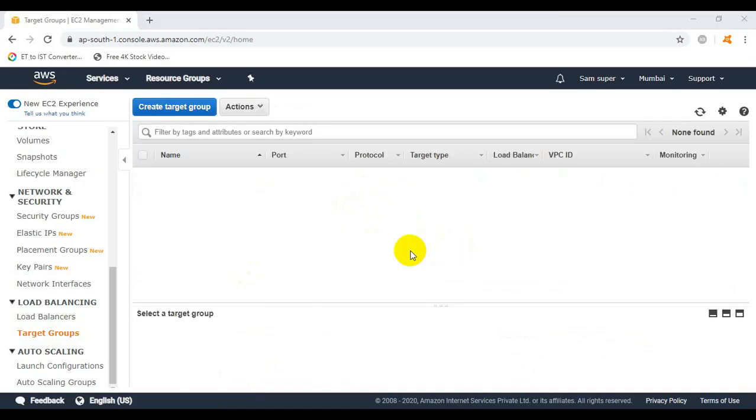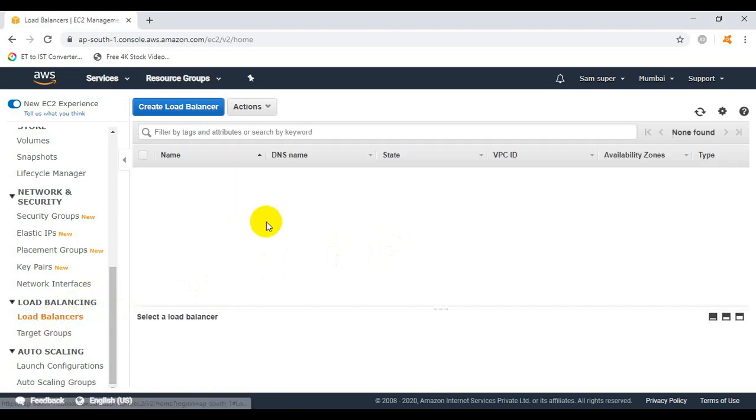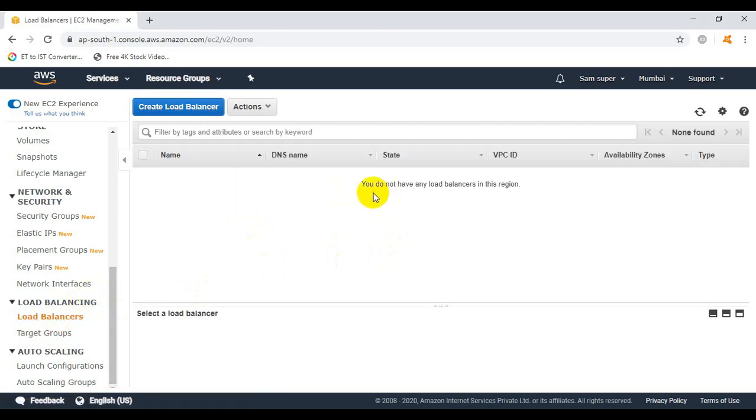You can see here the target group is now empty because we have not yet created a target group. So now let's click on load balancers. Here we can see the load balancer is also empty because we have not yet created any kind of load balancer. So we need to create a network load balancer. For that purpose, click on create load balancer.